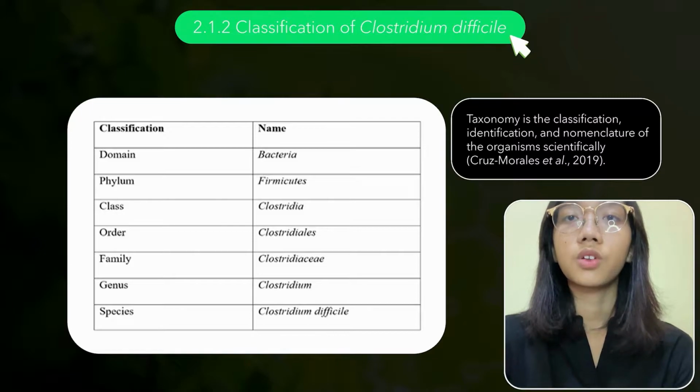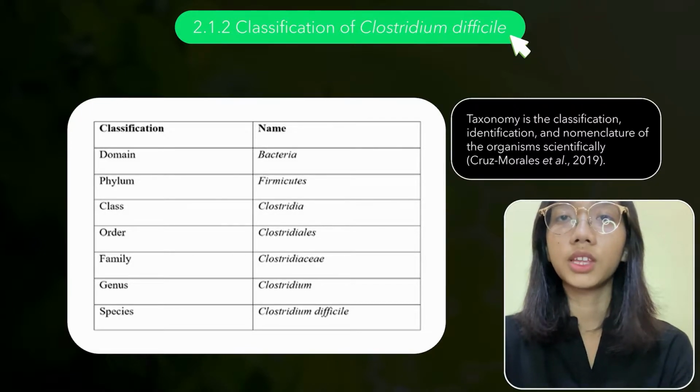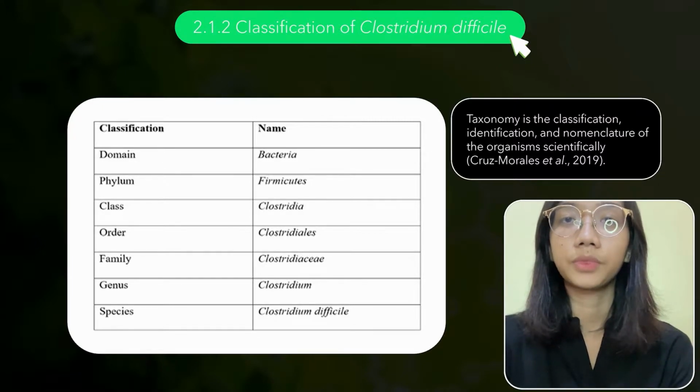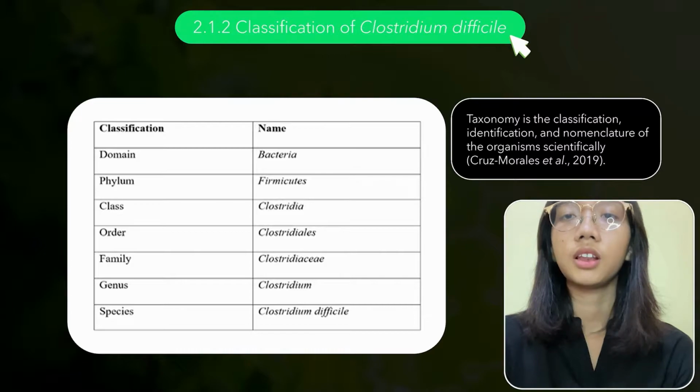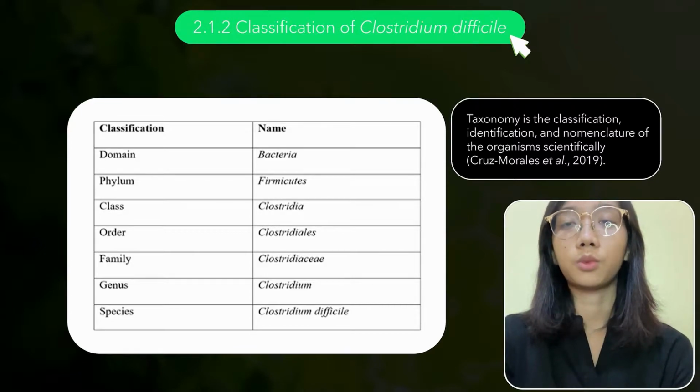The genus is Clostridium. Clostridium is a large genus of Firmicutes, which are obligate anaerobic and gram-positive bacteria. The species is Clostridium difficile. Clostridium difficile is a causative agent of antibiotic-associated diarrhea in healthcare settings and the general population, and can lead to patient morbidity and mortality.